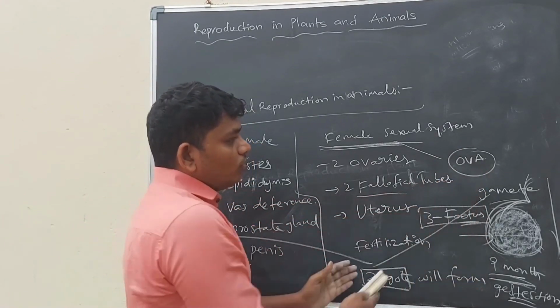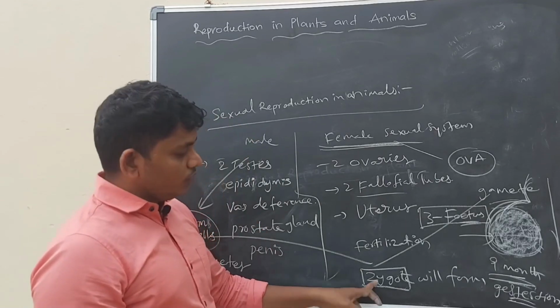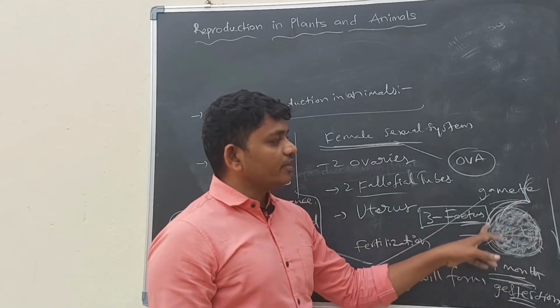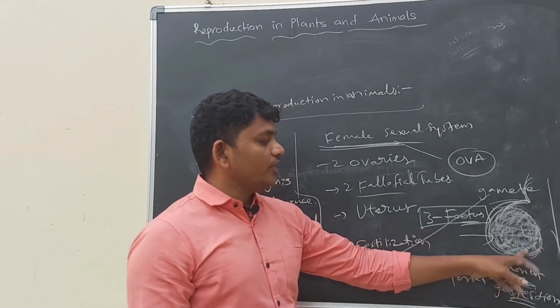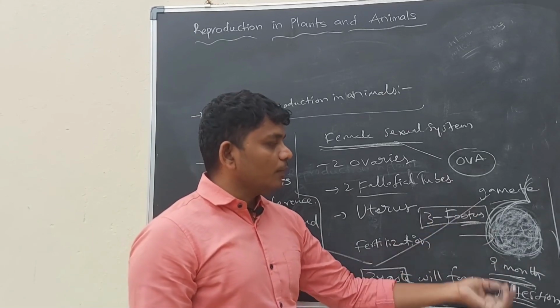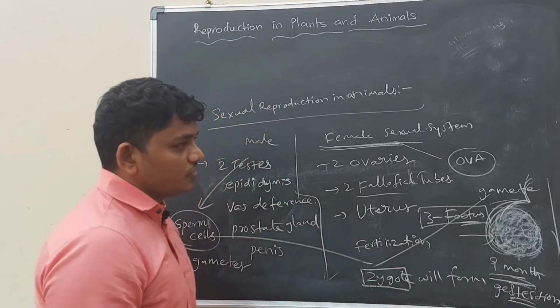Whenever these two gametes combine, fertilization occurs and a zygote forms. The zygote goes to the mother's womb, attaches to the uterus wall and grows as an individual organism. For the complete formation of the organism it takes 9 months. This is called the gestation period.